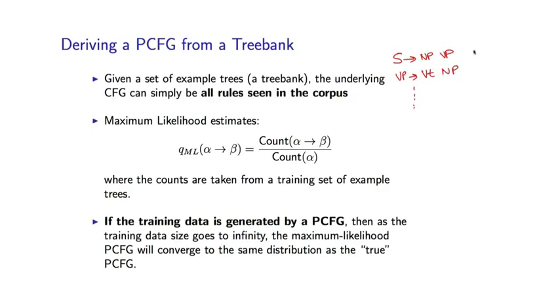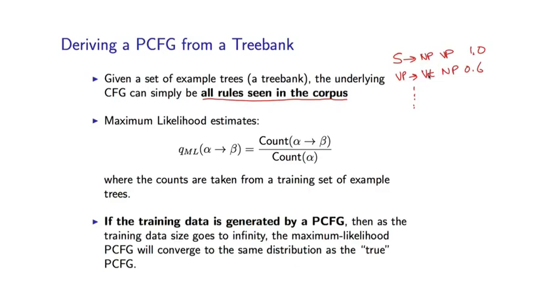And the other thing we need to learn is parameters associated with these rules, for example, 1.0, 0.6, and so on. In terms of the rules in the PCFG that we learn, we simply take all rules seen in the tree bank. So learning, in quotes, the context-free grammar is simply a matter of reading off the rules in the tree bank, reading off the context-free rules.